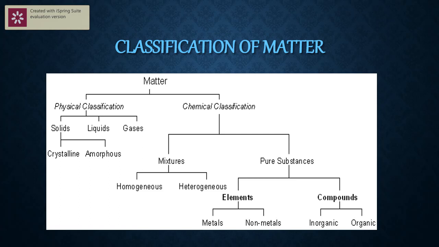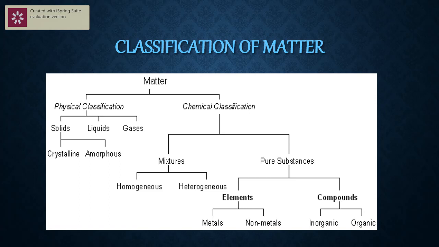So, to make our matter study easy, let us classify the matter. Here is a chart where we will come to know how matter is classified. Matter is classified on two grounds. One is physical classification, the other is chemical classification. Physical classification means it is classified just by the outside appearance without conducting any test or experiment in the laboratory. Just observe, touch, feel, and you classify. That comes under the physical classification.